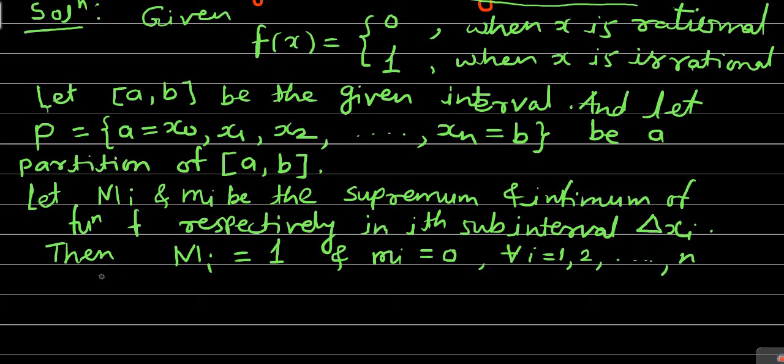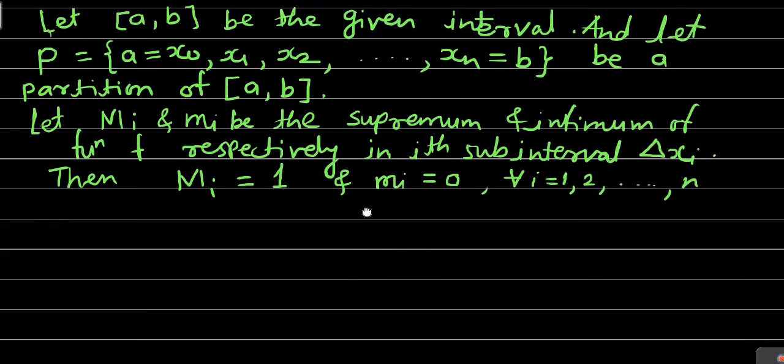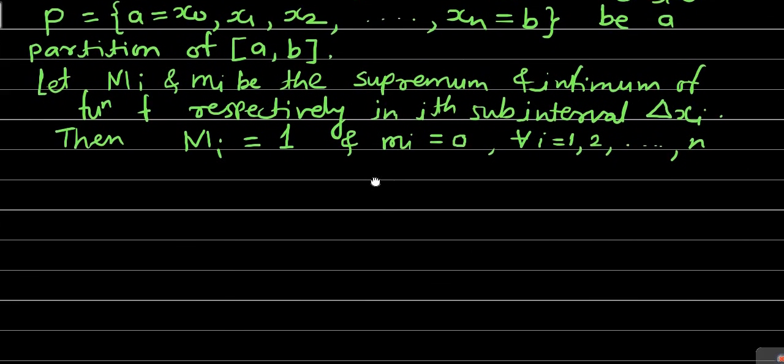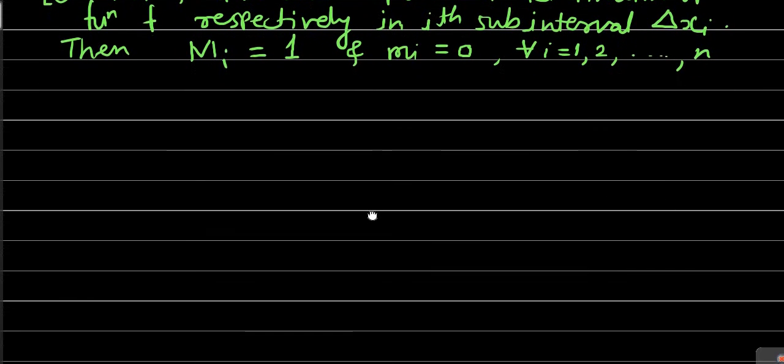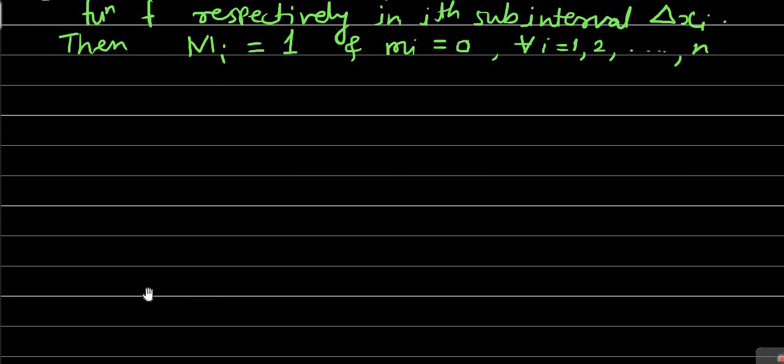Again we have small mi and capital Mi. After finding small mi and capital Mi, we will go to the definition. We will compute first the lower Darboux sum and upper Darboux sum, and then we will find the lower and upper integrals. So now we will find the lower Darboux sum and upper Darboux sum.